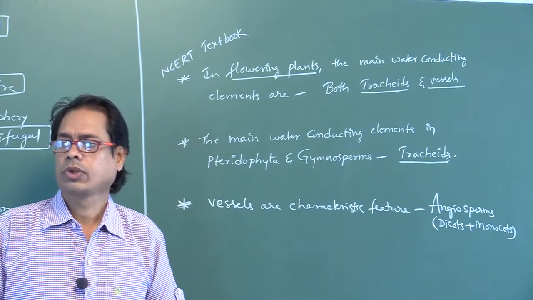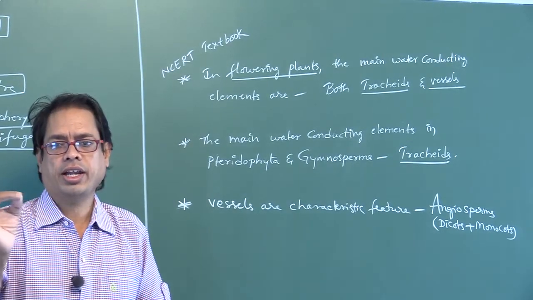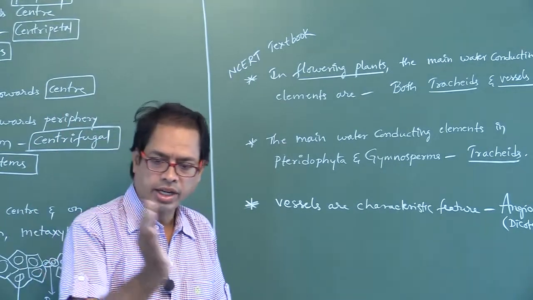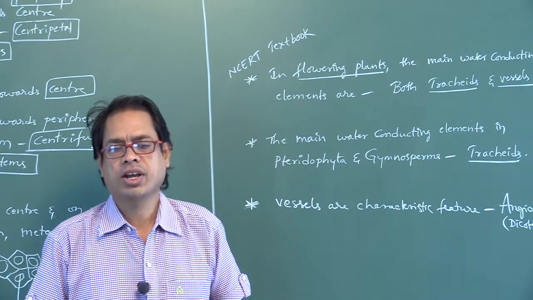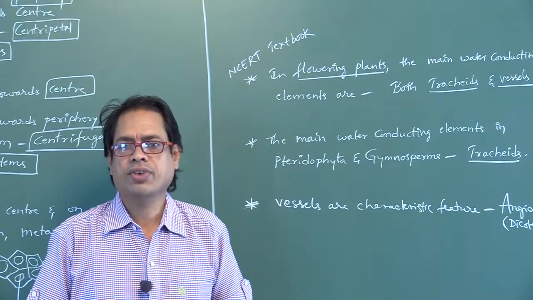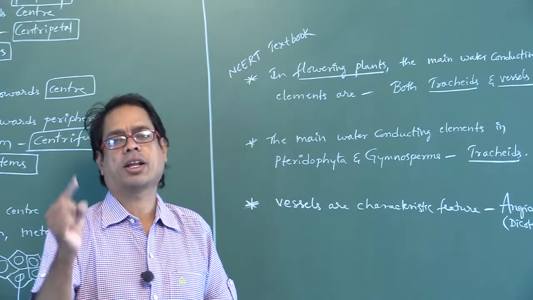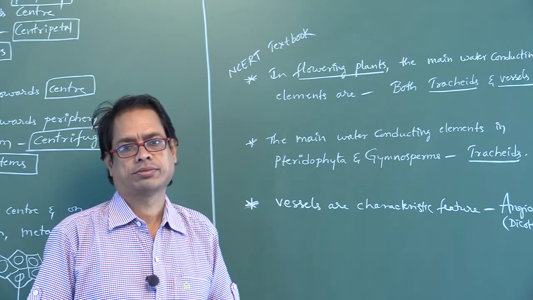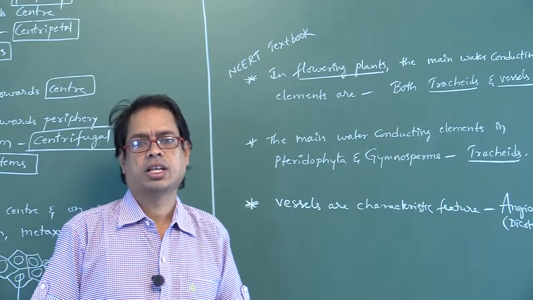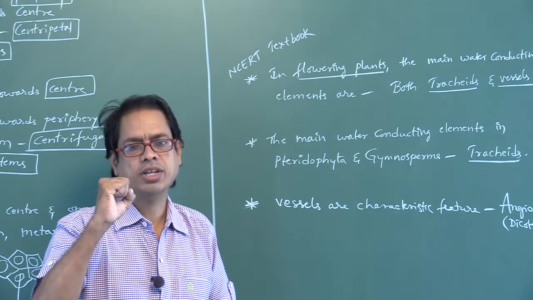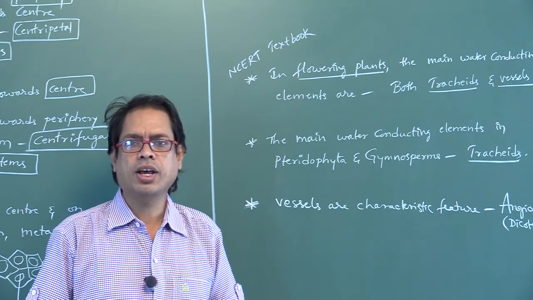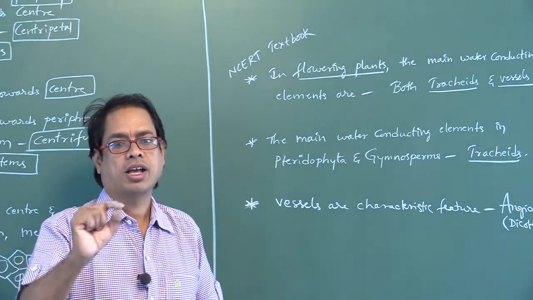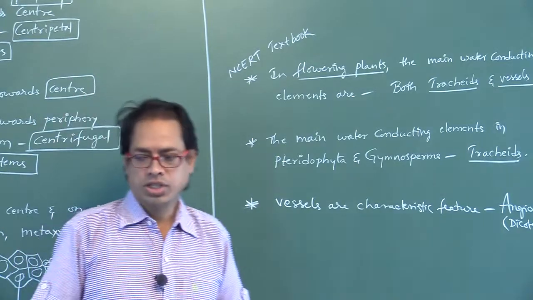Next one, angiosperms contain both tracheids and vessels. Both you have to write. Vessels function in water conduction. Tracheids function in water conduction and mechanical strength. Main function of tracheids is water conduction; the other function is mechanical strength. Xylem fibers are useful for mechanical strength. Xylem parenchyma is useful for storage of food materials like starch or fat, and other substances like tannins. So this is about xylem.